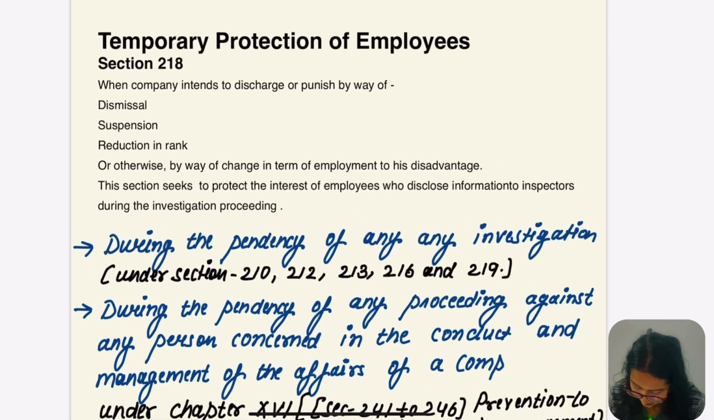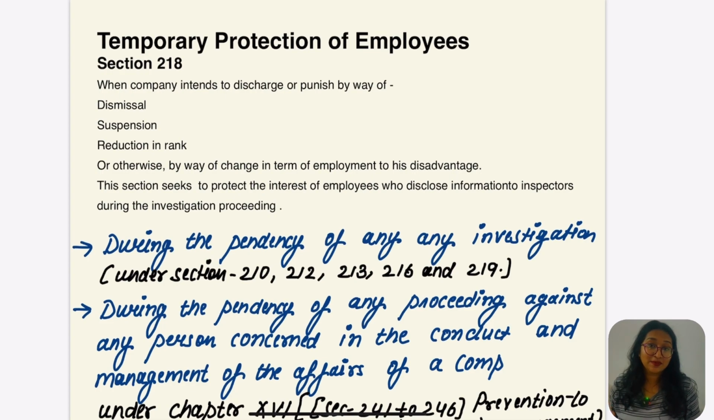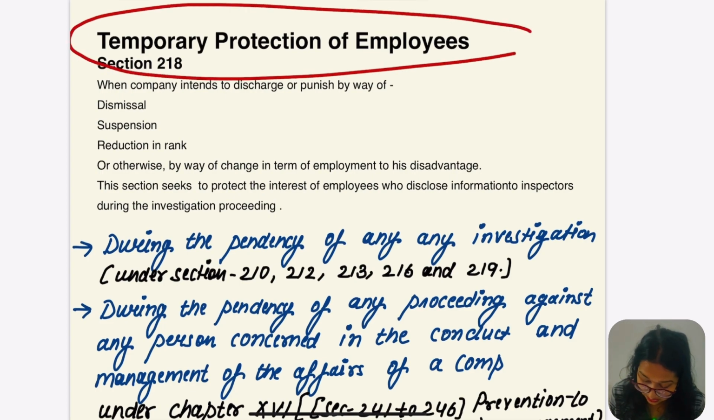So let's go to section 218, which talks about the temporary protection of employees. What happens during the investigation? The inspector investigates all the employees, right, who are actually engaged in the company's activity. So what happens, some of the employees give information related to those people who have actually done the fraud, ठीक है. DMAFS, do you remember, ठीक है.